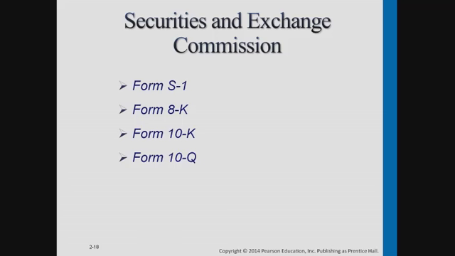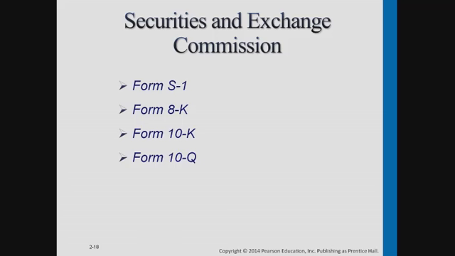Form 8K reports significant events that are of interest to the public investors. If anything significant happens within a company that's publicly traded, they have to report that to the SEC because, again, the SEC is there to prevent something like the Great Depression from happening again. So anything that general investors might need to know might need to be reported on that Form 8K. And again, the Form 10K is filed annually, usually within 60 to 90 days of the company's year end. So typically that's sometime in March.